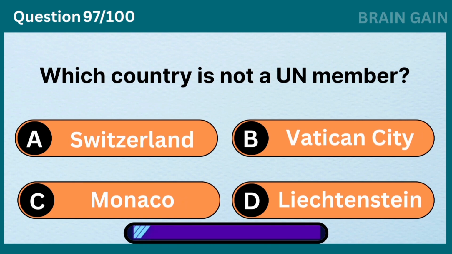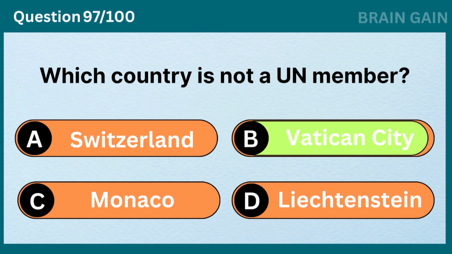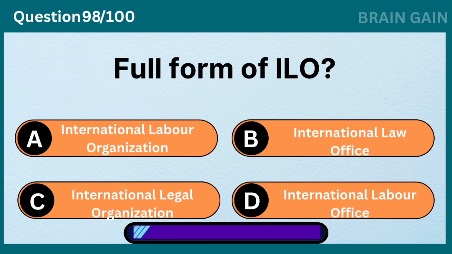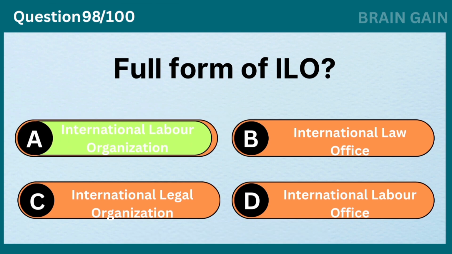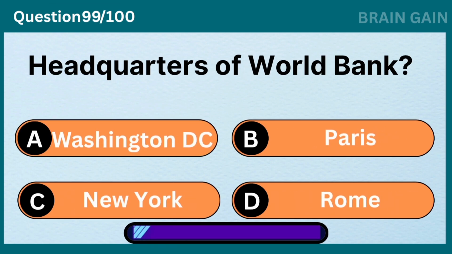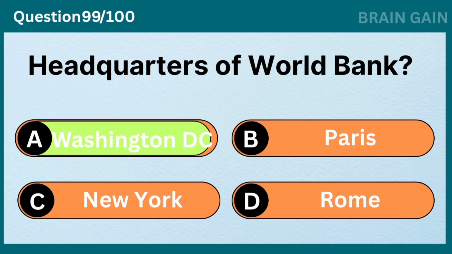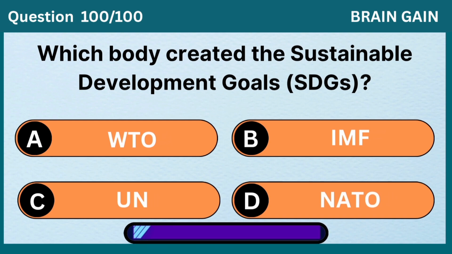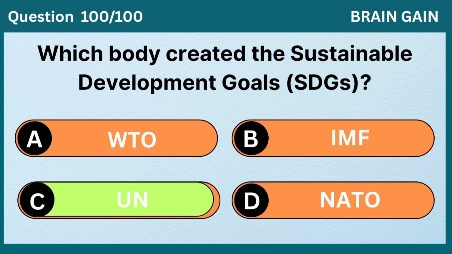Which country is not a UN member? Vatican City. Full form of ILO? International Labour Organization. Headquarters of World Bank? Washington, D.C. Which body created the Sustainable Development Goals? UN.